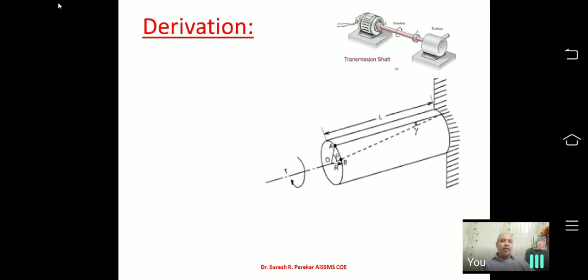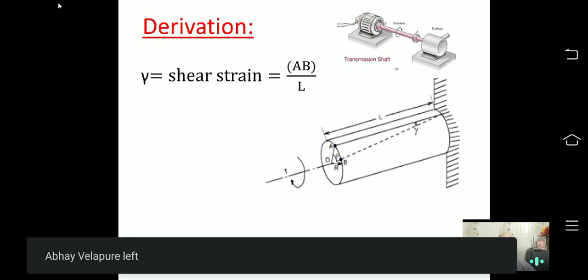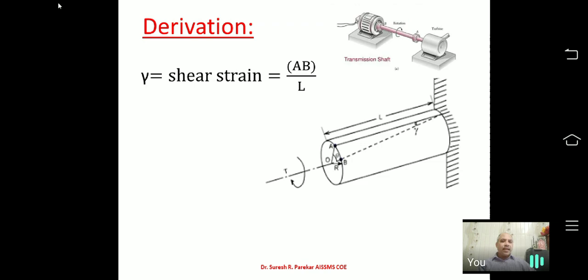Now if I write down gamma, I get gamma equal to AB by L. So we have AB, that is the change in position, and upon L, which is the length of the shaft, that will give me shear strain.